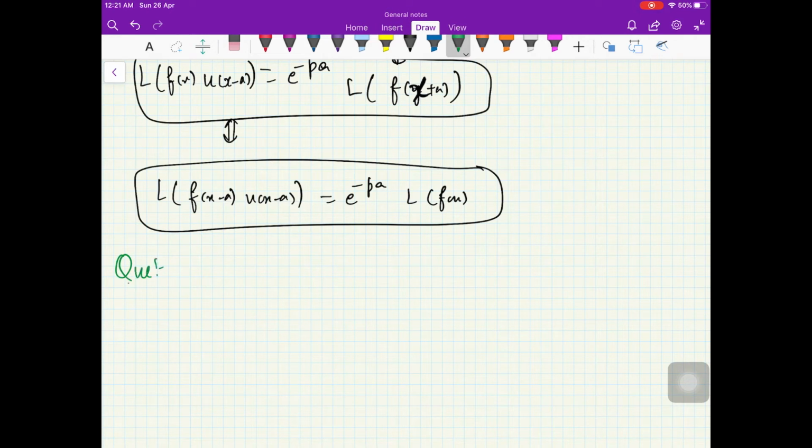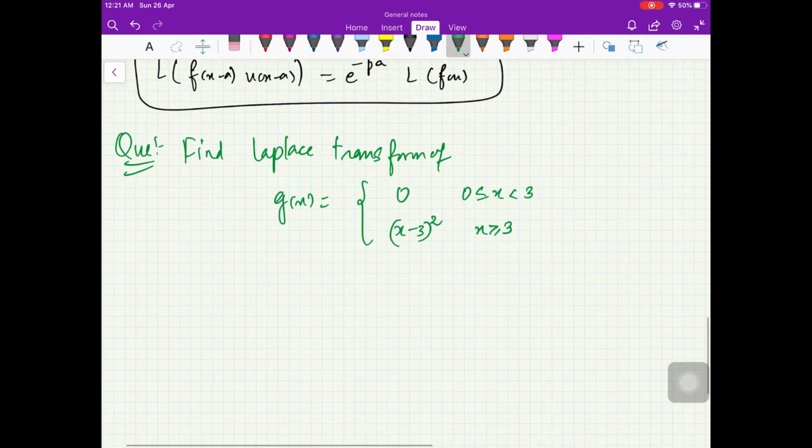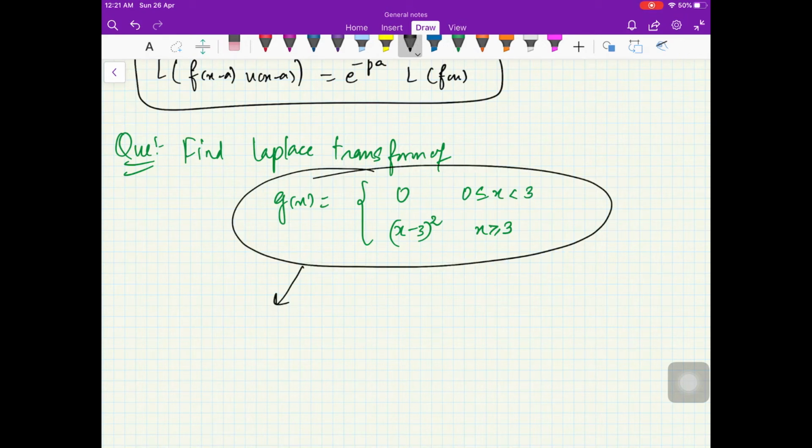Let us see how we can use it. Now you see, your question is to find the Laplace transform of g of x, which is 0 when x is between 0 and 3, and it is x minus 3 squared when x is greater than or equal to 3. Now you see, till now if you remember, whenever we had these questions we go for the definition, by definition.